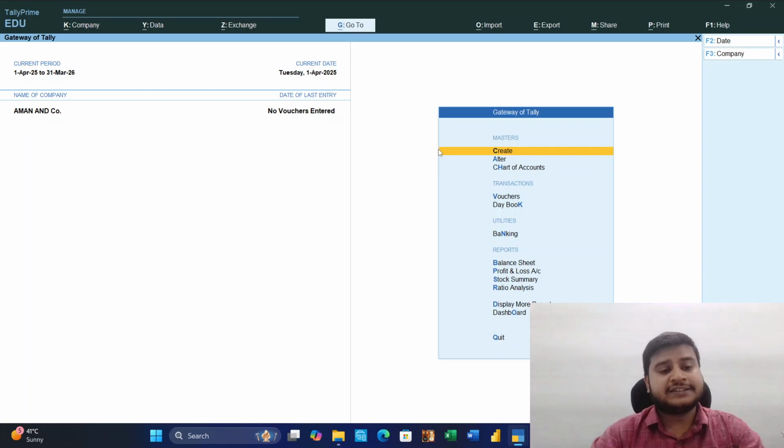Vouchers. There are several vouchers: contra voucher, payment voucher, receipt voucher, sales voucher, and purchase voucher. Several vouchers. Advantages of Tally.